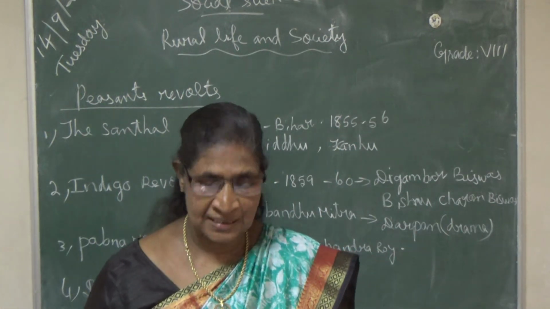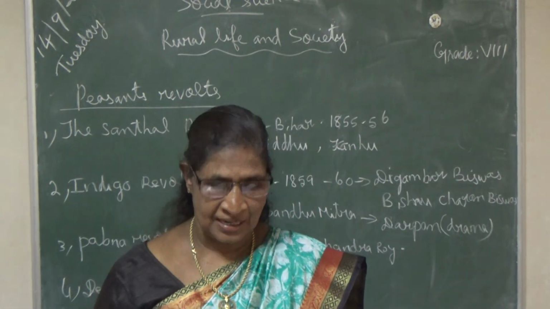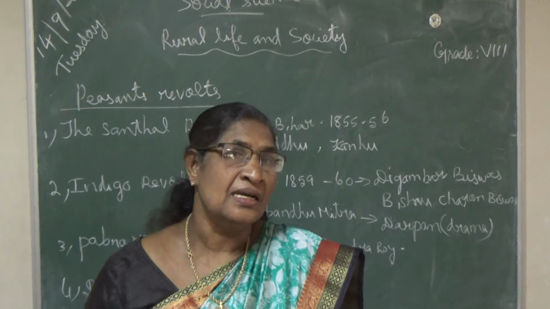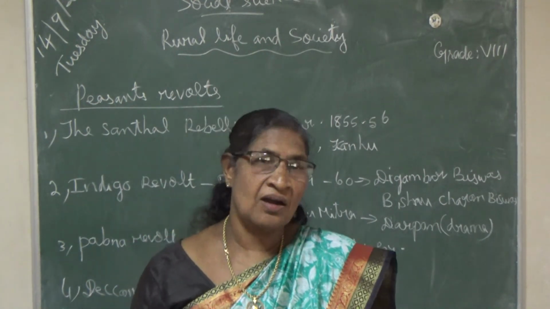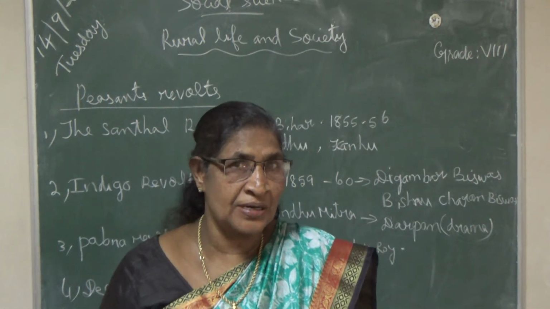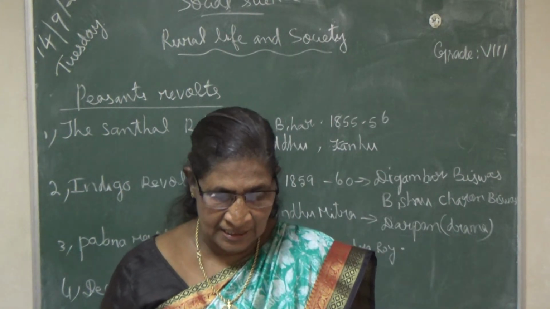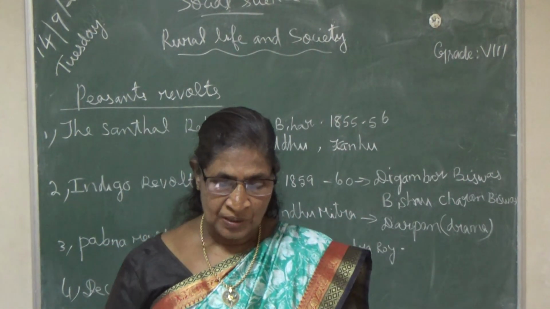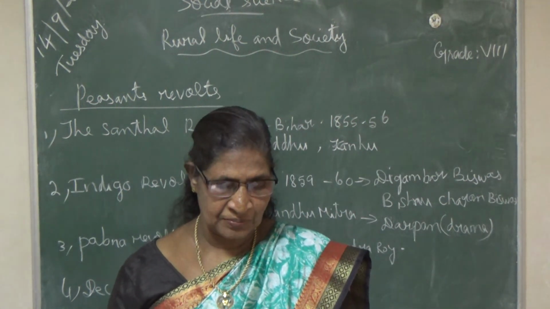However, it resulted in the passing of the Deccan Agriculturalists' Relief Act. So the government passed one act that was called the Deccan Agriculturalists' Relief Act. What was the name of the act? Very important: the Deccan Agriculturalists' Relief Act, which removed some of the most serious grievances of the peasants.